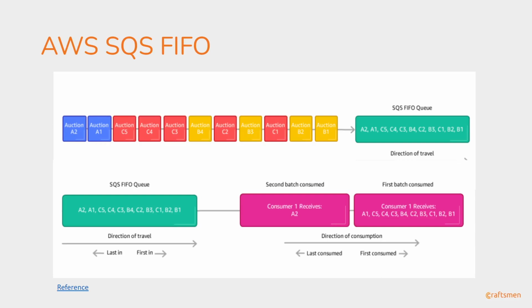This is a typical overview of how the AWS SQS FIFO works. The SQS FIFO queue takes all the messages in a first come first serve manner, and depending on the batch size, for instance, we have given a batch size of 10, it will take the first 10 messages, and later it will start working on the second batch or the rest of the batches.